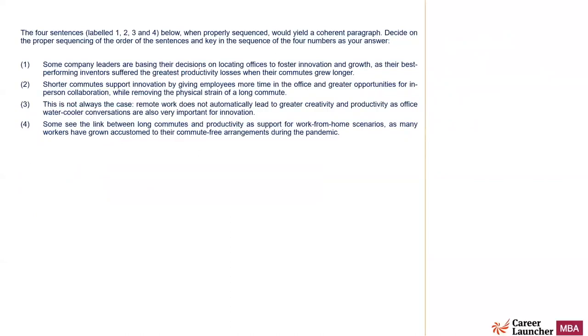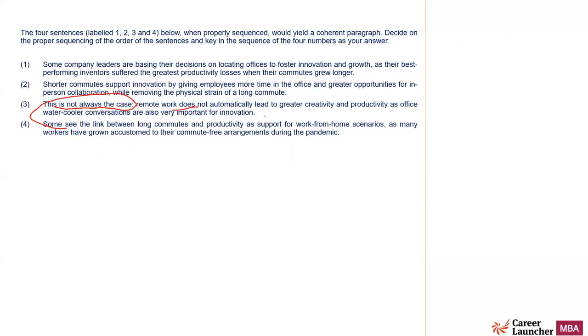Some company leaders are basing their decisions on locating offices to foster innovation and growth, as their best performing inventors suffered the greatest productivity losses when their commutes grew longer. Shorter commutes support innovation by giving employees more time in the office and greater opportunities for in-person collaboration while removing the physical strain of long commute. This is not always the case. Okay, this is the keyword. This is not always the case means something before it should be talking about an idea which contradicts what is being mentioned in 3.